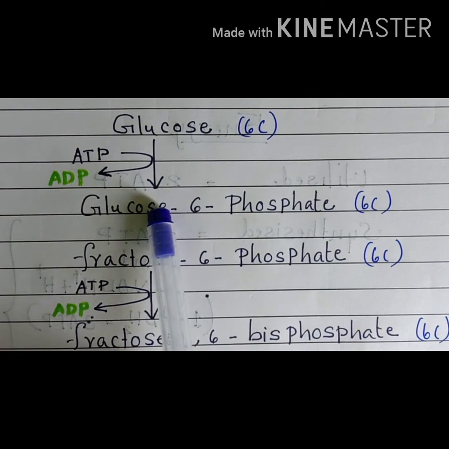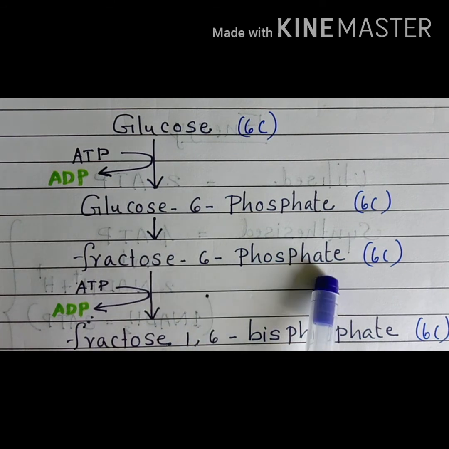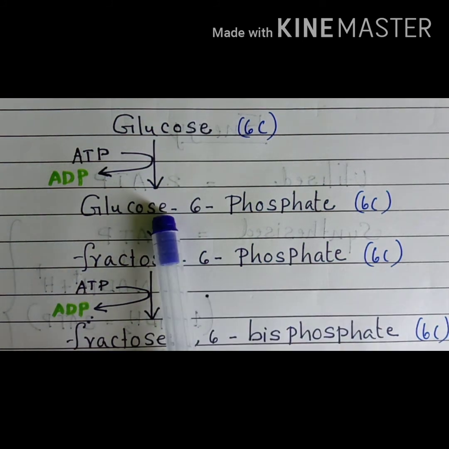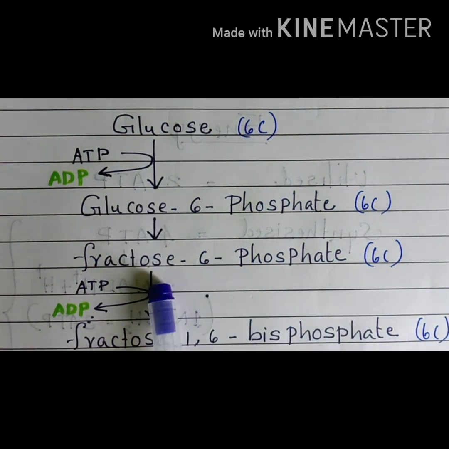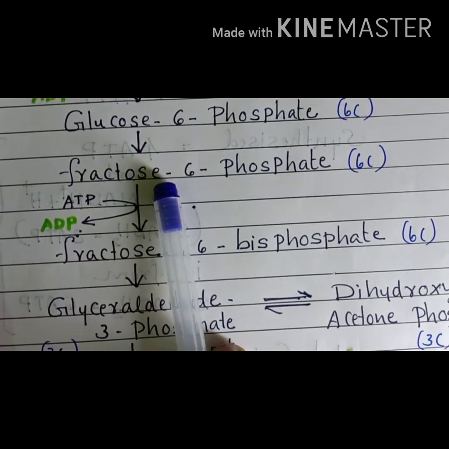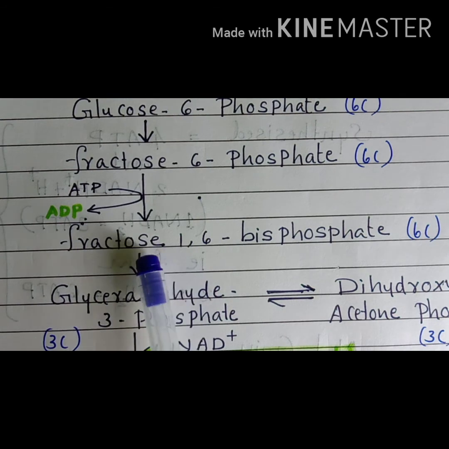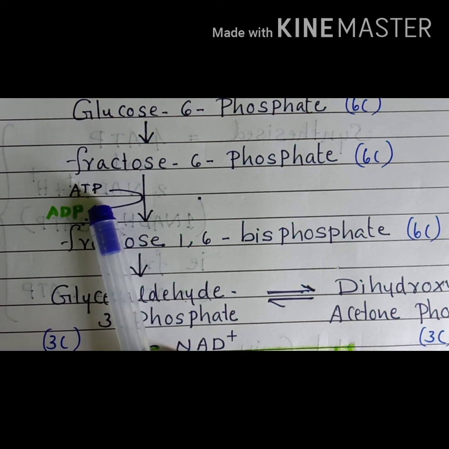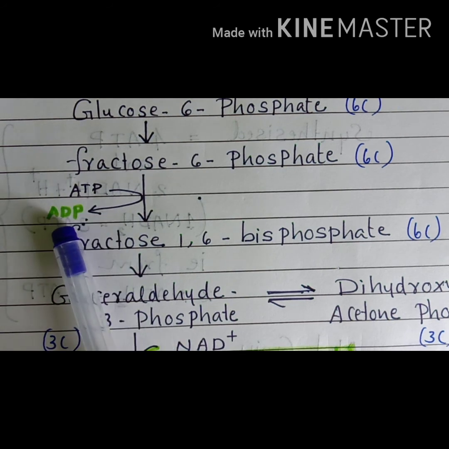After the formation of glucose 6-phosphate, it is converted to fructose 6-phosphate, also a 6-carbon compound. Fructose 6-phosphate is again converted to fructose 1,6-bisphosphate. At that time also 1 molecule of ATP is utilized, and ADP is obtained.